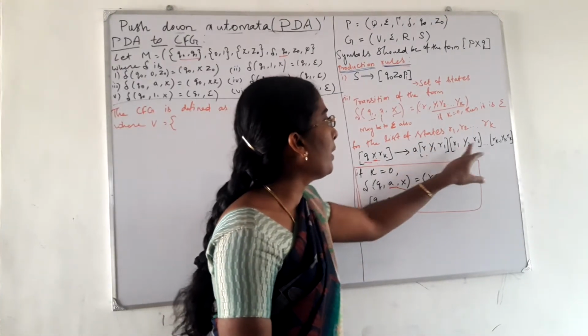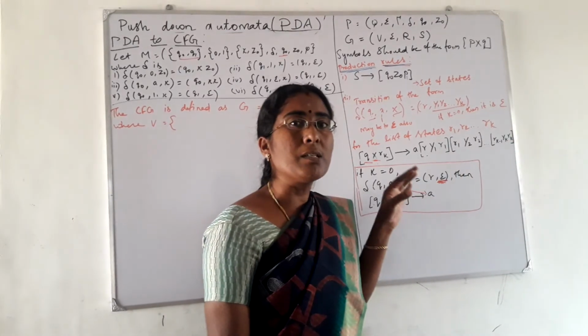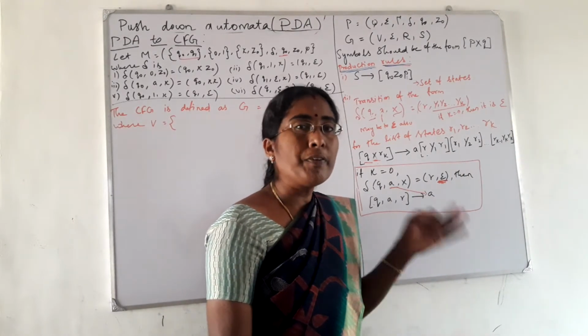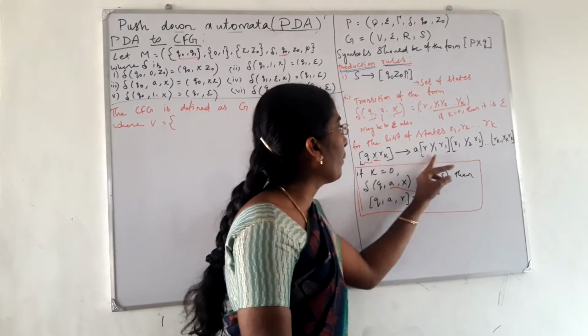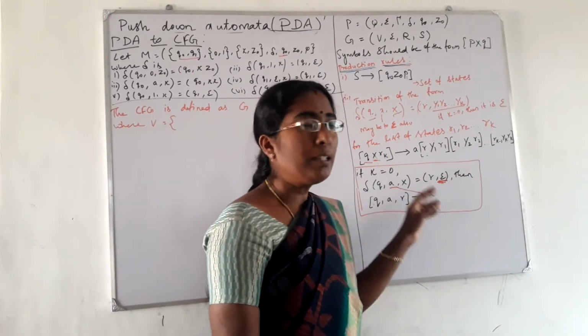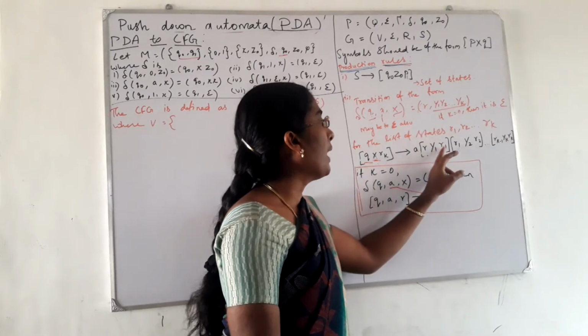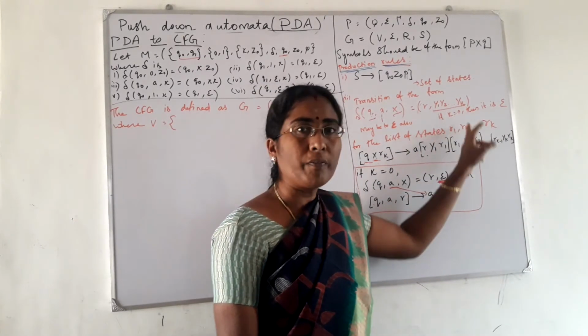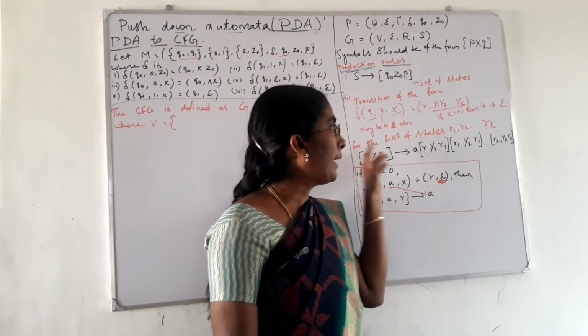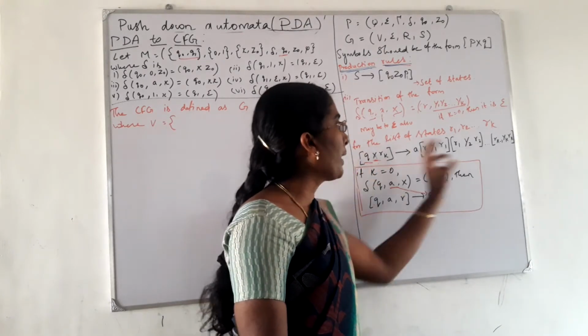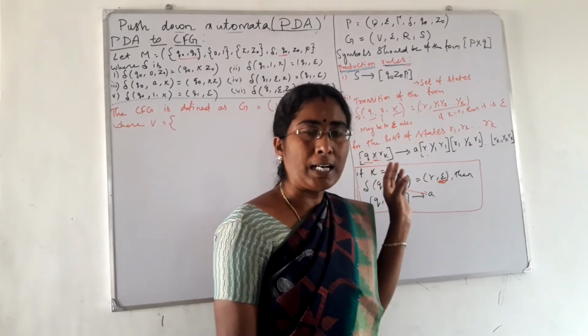And Y1, Y2, Y3 are the symbols present on the stack. If you are having only 3 symbols, then Y1, Y2, Y3. These are the symbols present on the stack. R is common and this R1, R2 can be replaced by what we have in the set of states. So this is how to write the productions using this type of transition.